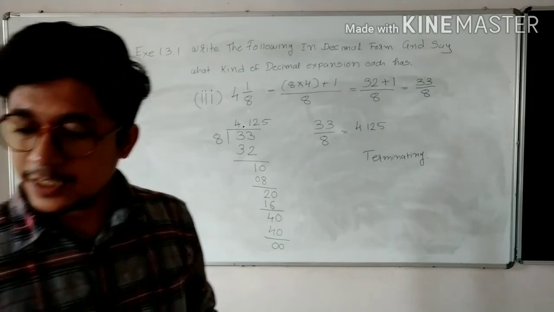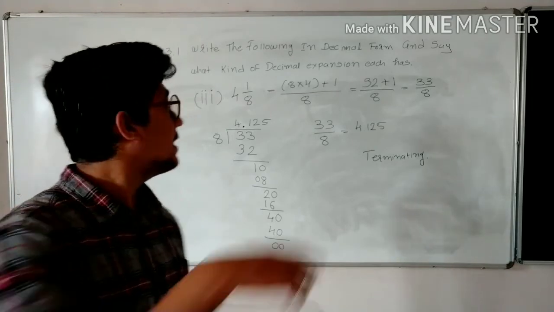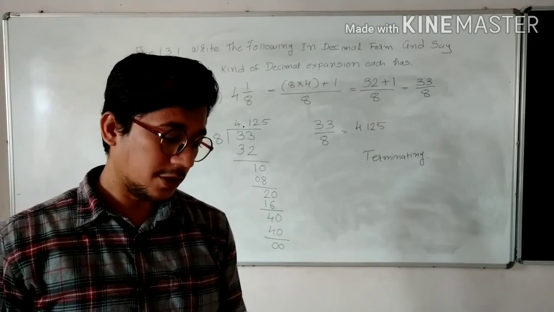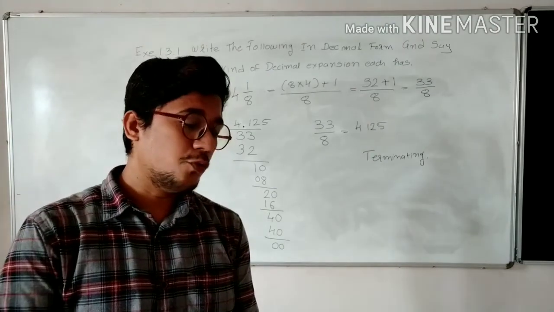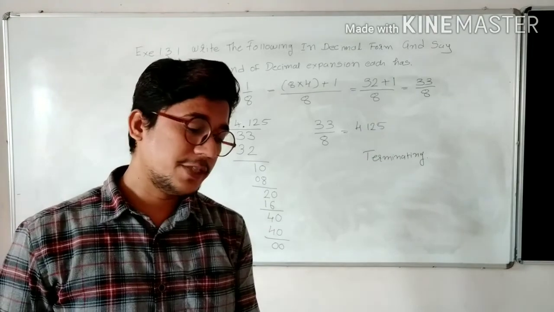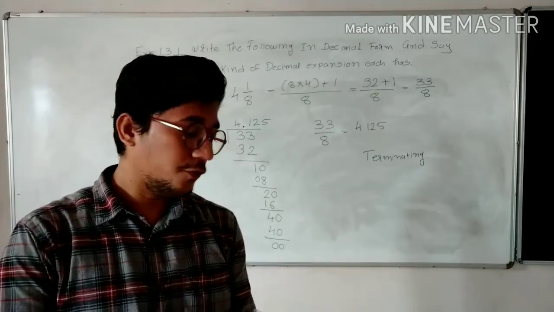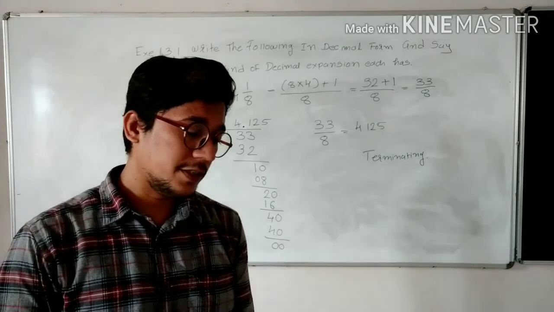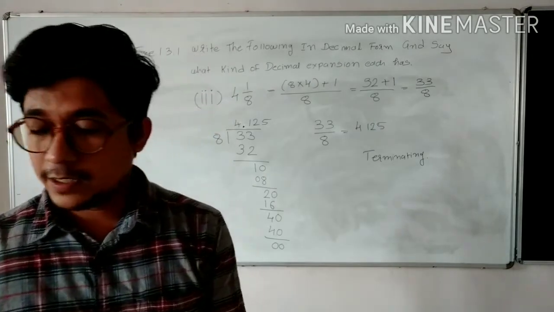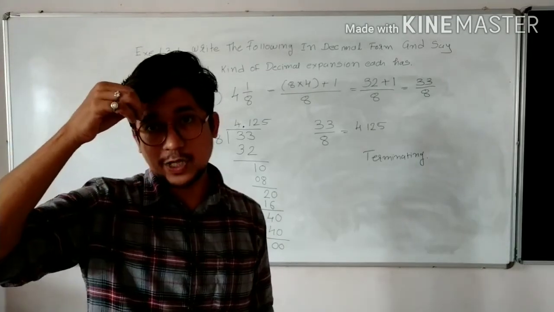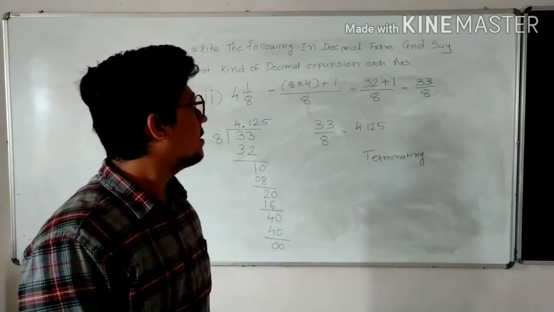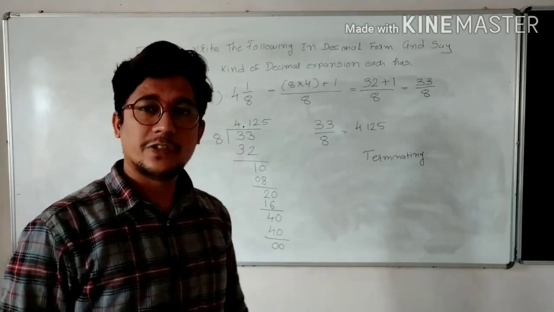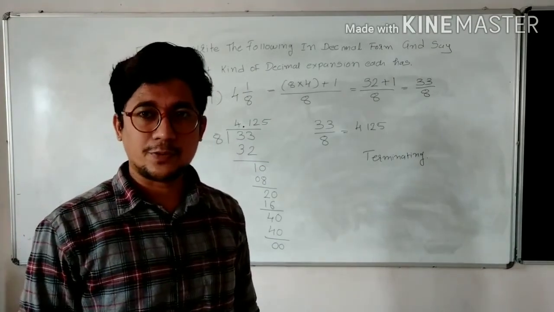So in the same way, I am giving you practice for the same exercise. Problem 4, 3 upon 13. Problem 5, 2 upon 11. Problem 6, 329 upon 400. Try to do it. If you wish, you can write your answers in the comment section, so I will check your answers. But I think these problems are very easy. So in the next online session we will continue with the next problems.